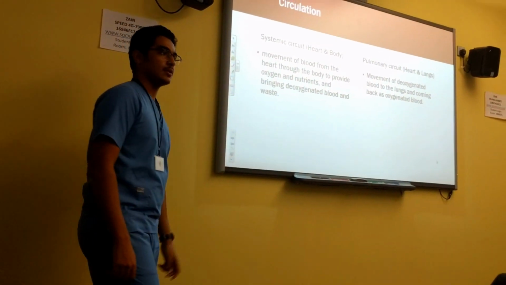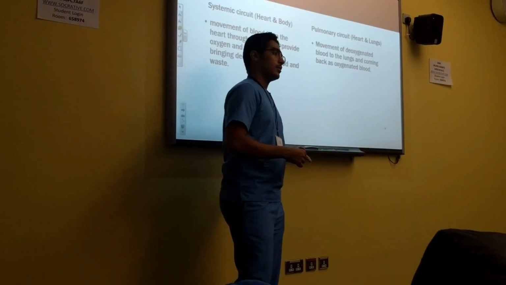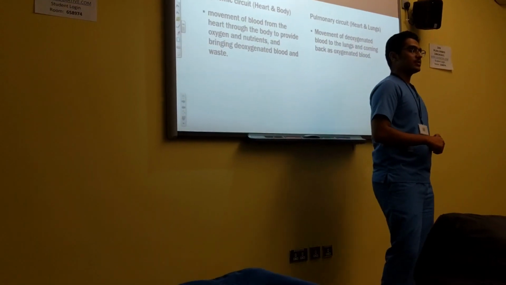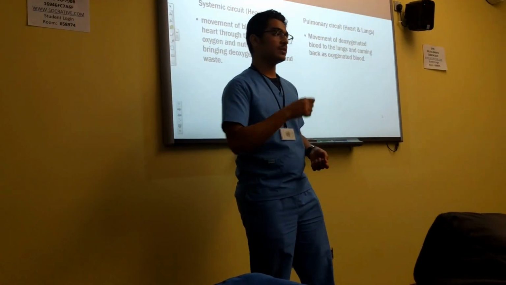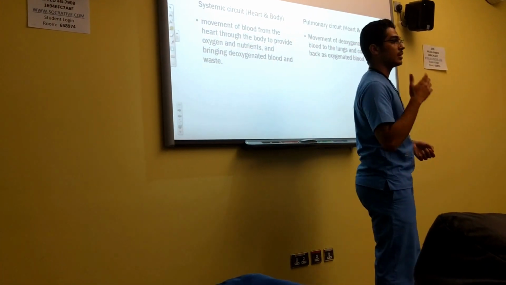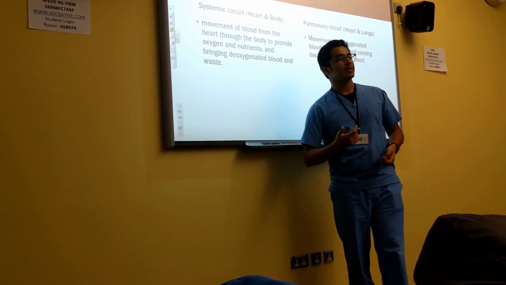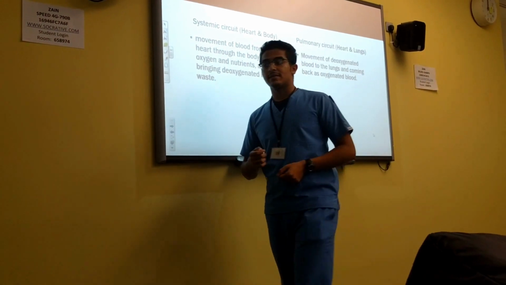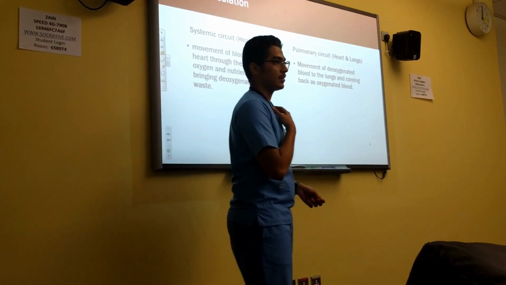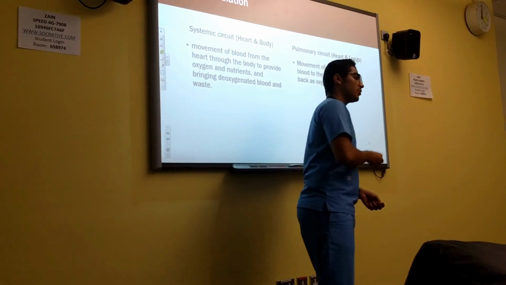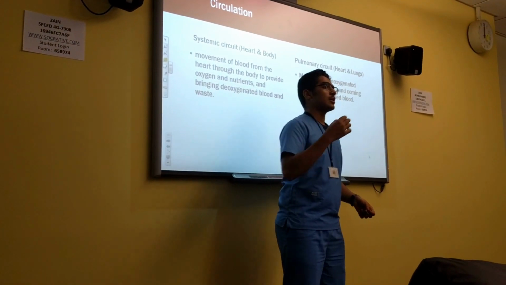Finally, we have circulation. There are two main circuits in the body: the systemic circuit and the pulmonary circuit. The systemic circuit involves the heart and the body. We can say that it's the movement of oxygenated blood filled with nutrients to the body and back as deoxygenated blood and waste. The second circuit, the pulmonary circuit, involves the heart and the lungs. We can say that it's the movement of deoxygenated blood and waste from the heart to the lungs and back as oxygenated blood.